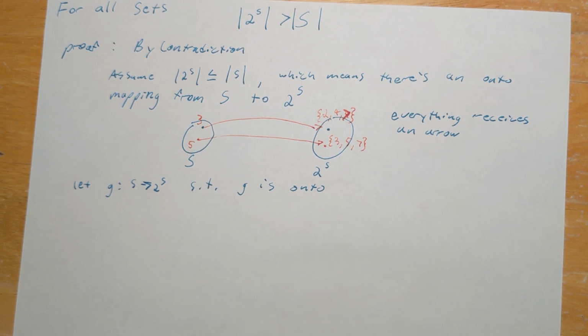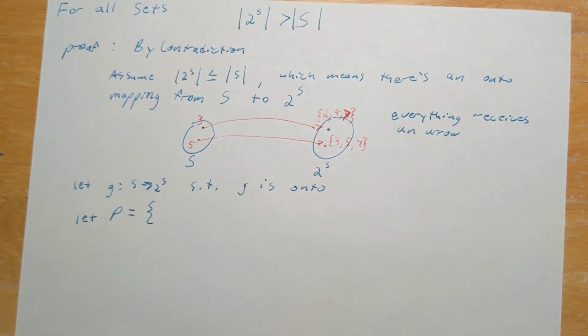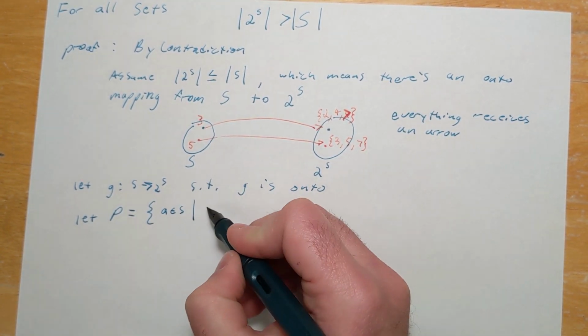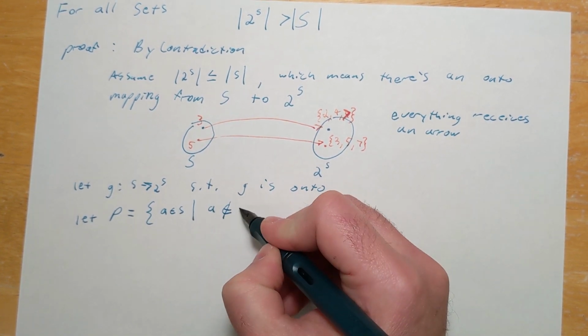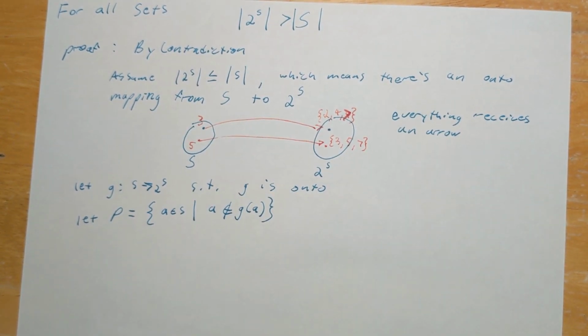So for example, let's consider this other subset. I'm going to call it P. P is going to be all the elements, let's call them A, from the set S, such that A is not an element of the set which A maps to from G. Okay, this is a little bit complicated, so let's tease this apart carefully.